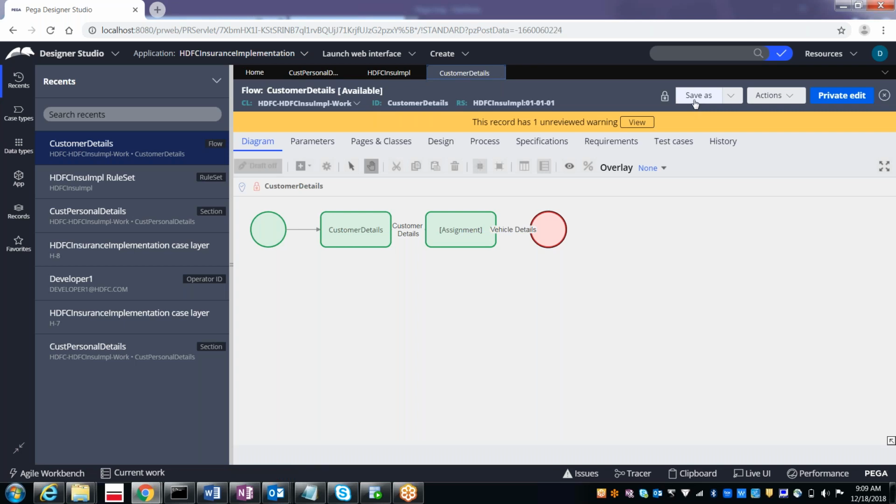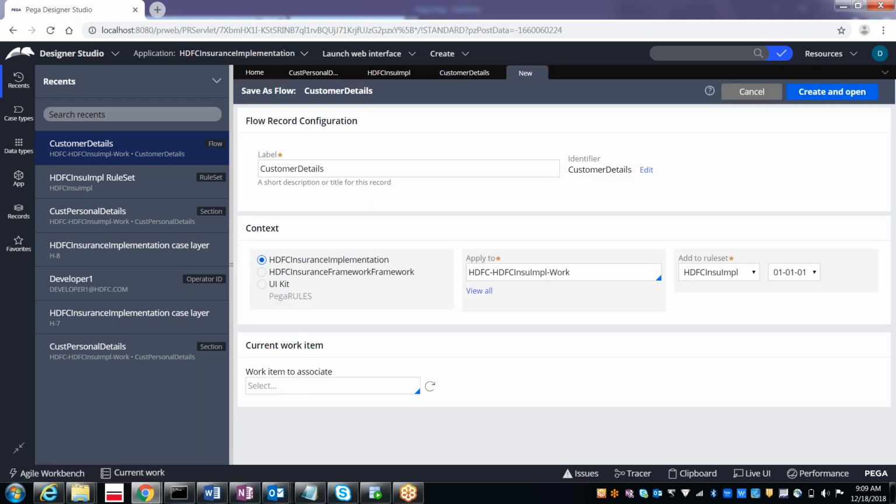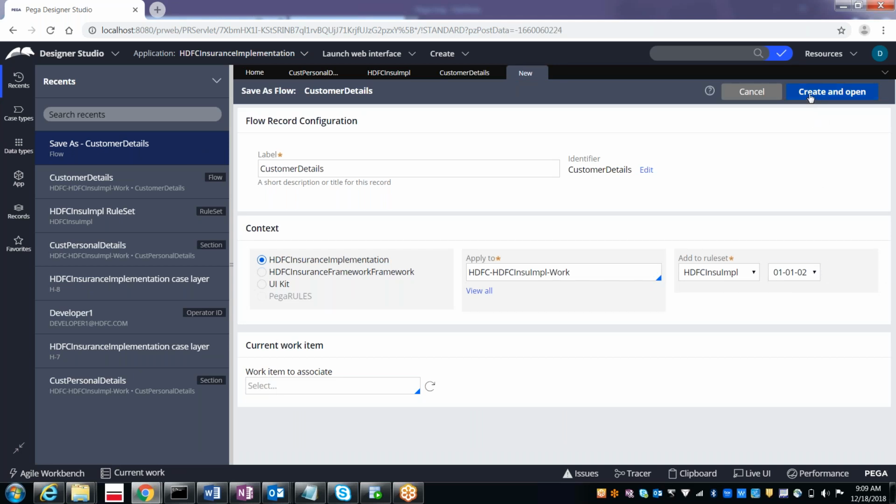I need to do save as first. Why should I do save as? Because this is the old one, which was there in the 010101. Now I need to save as to the 010102. So you see 010102, create and save, create and open. Once you save it to the 010102, from next time onwards, you can use it. You need not do the save as. After locking, if you want to open the same rule from the locked version, then you need to do the save as.